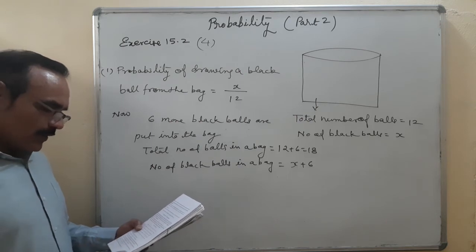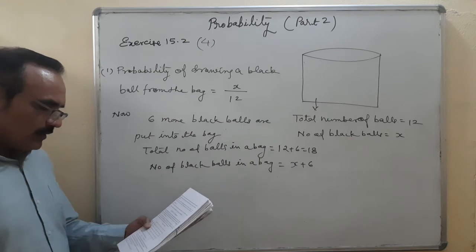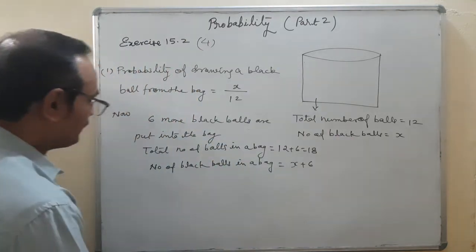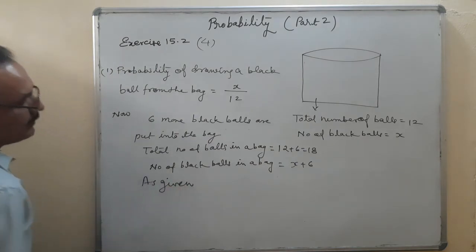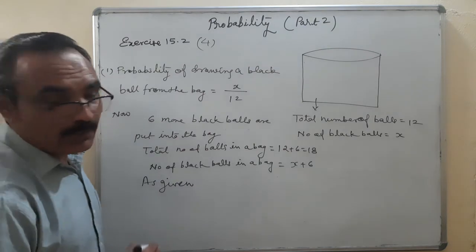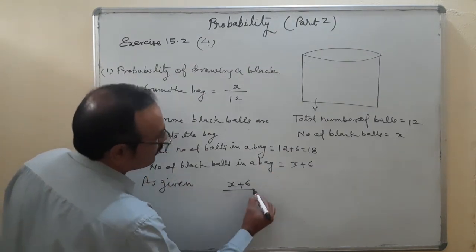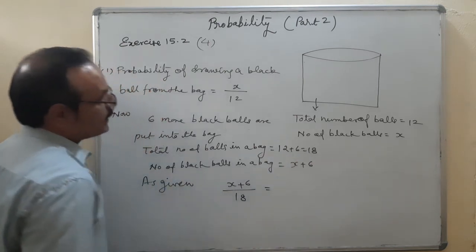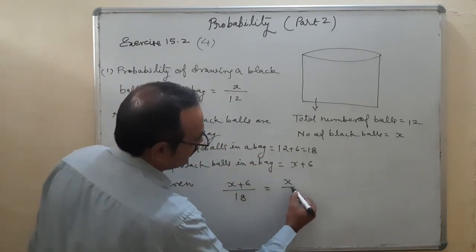Six more black balls are put into the box. The probability of drawing a black ball is now double of what it was before. Find X. As given, probability of drawing a black ball now, X plus 6 upon 12 plus 6, it is 18, is equal to probability of drawing a black ball in the first case, X upon 12.